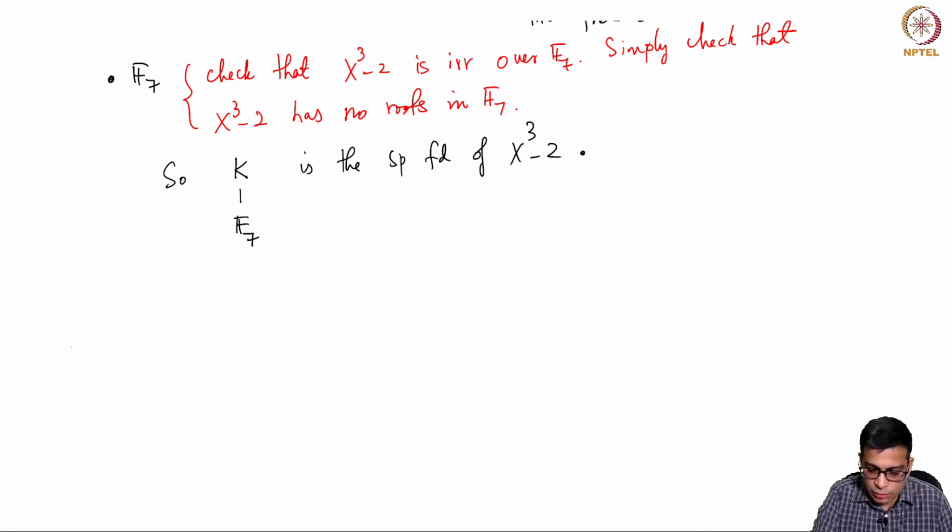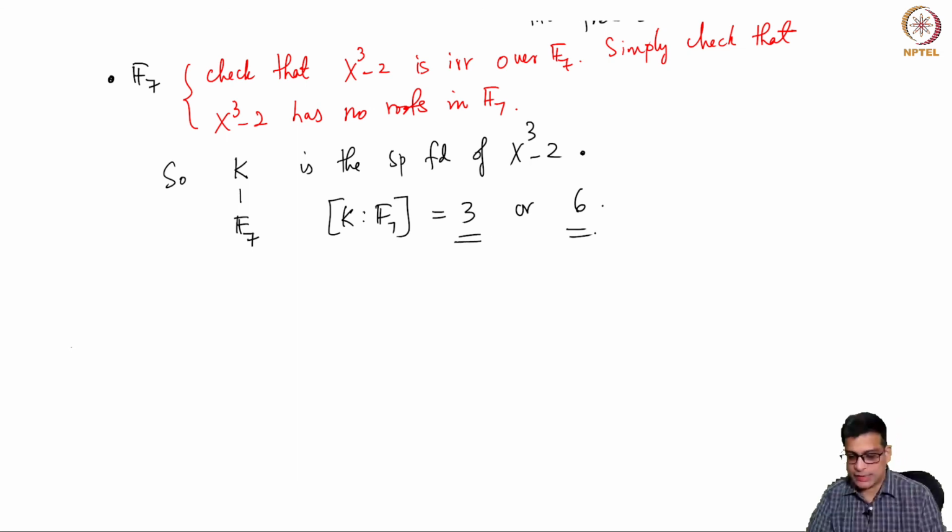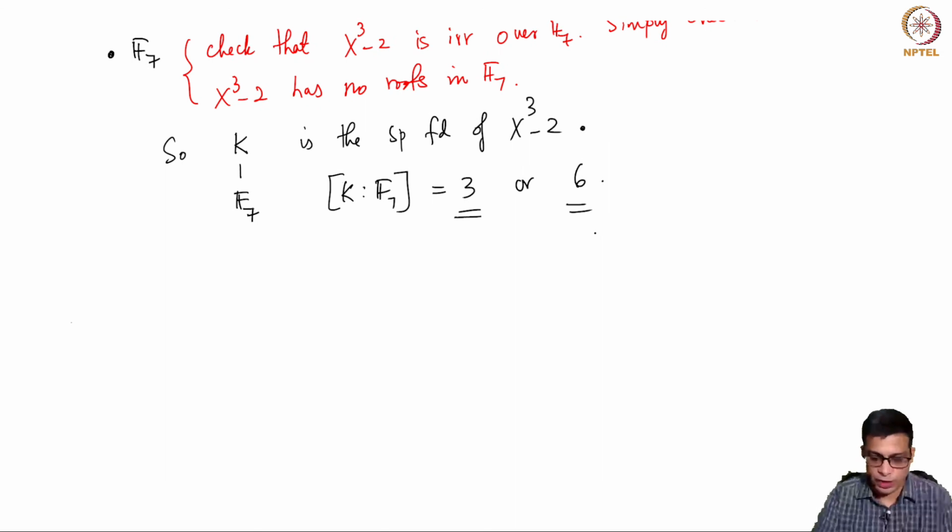Okay, so K colon F7 is either 3 or 6. I haven't worked this out in detail, but in general, if you have an irreducible cubic polynomial, the degree of its splitting field is either 3 or 6. Okay, so either by attaching one root you get all the other roots, or you don't get all the other roots.